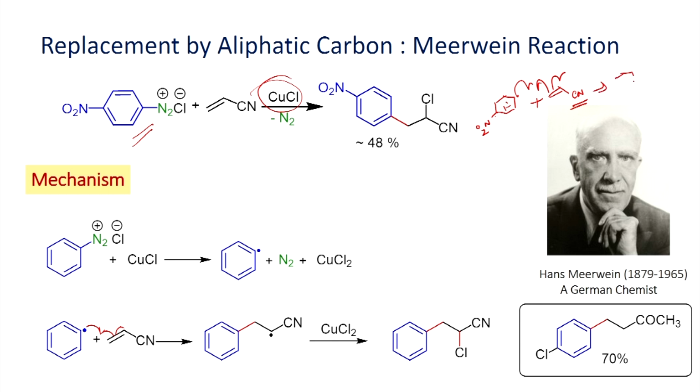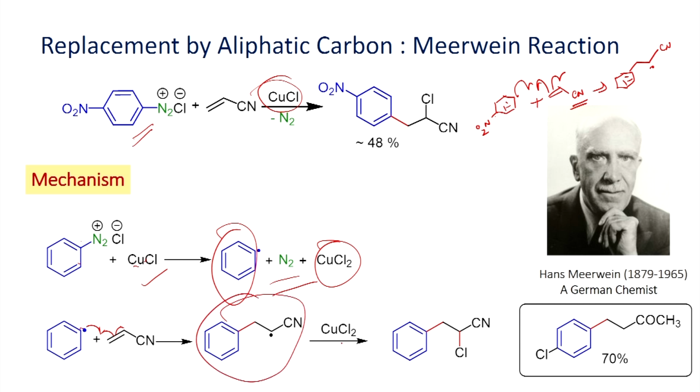Then you will be able to have the addition product as is shown here. It can give one electron, it can convert into a radical, and this is converted into copper 2 chloride. Once you form this, which can undergo addition reaction, you will be able to have this intermediate. Once we have this intermediate, it can now react with copper 2, as we have seen earlier.